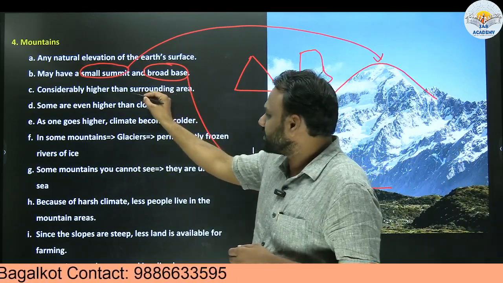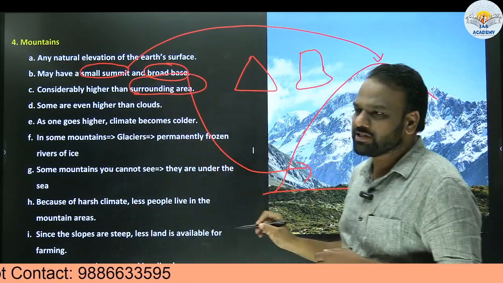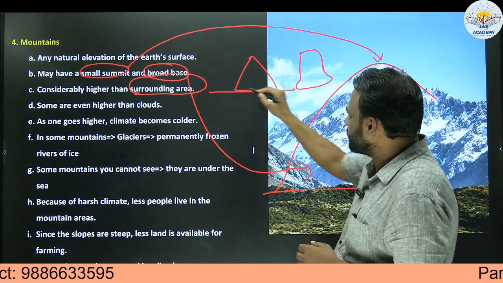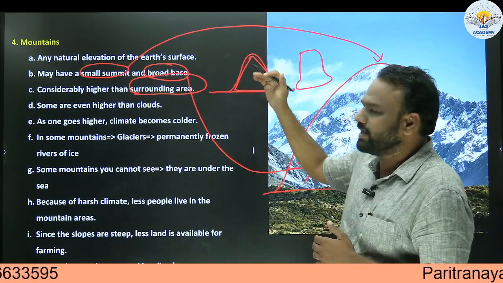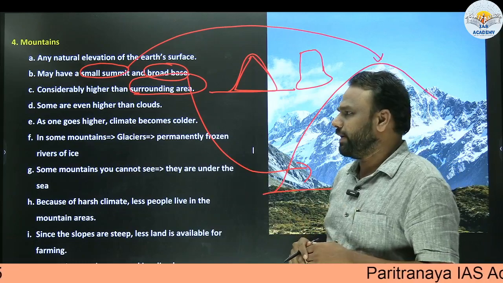Next, considerably higher than the surrounding area. An important feature of mountains is that when you look at the surrounding area, this part is elevated, so considerably higher compared to the surrounding area.